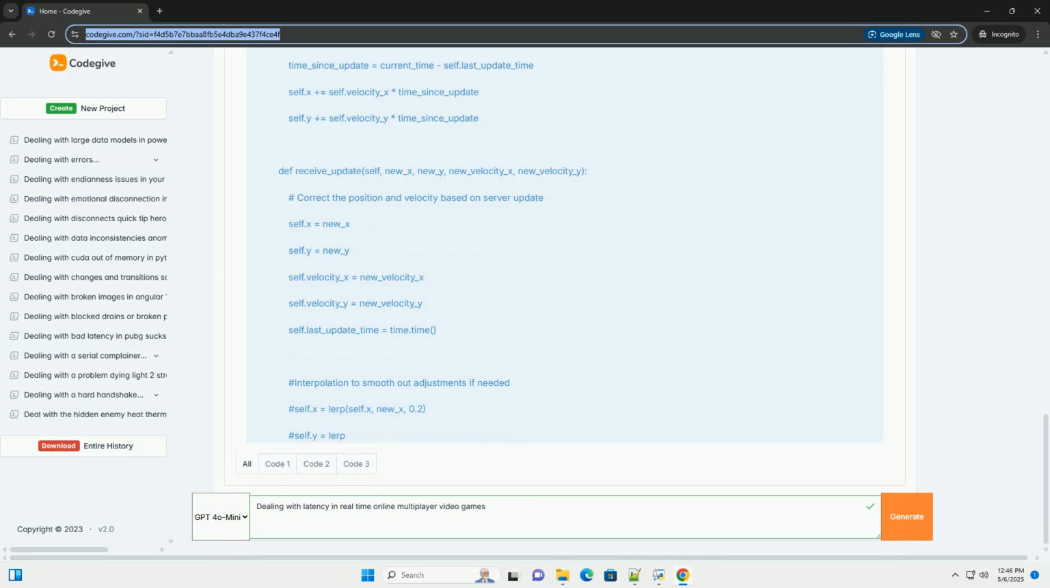Sockets: we use socket.socket, socket.AF_INET, socket.SOCK_DGRAM, to create UDP sockets. sendto and recvfrom: these methods are used to send and receive data over UDP.